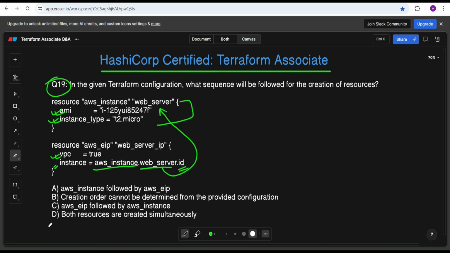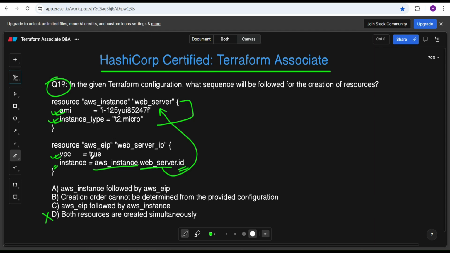Okay, so if we see option D, both resources are created simultaneously. This is not a case of parallel execution, so this option is wrong. Why? Because Terraform typically follows a sequence based on dependency.